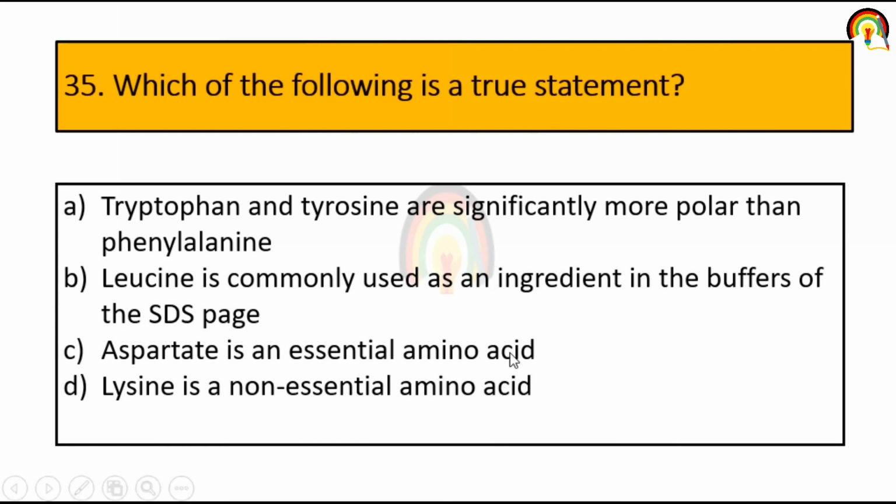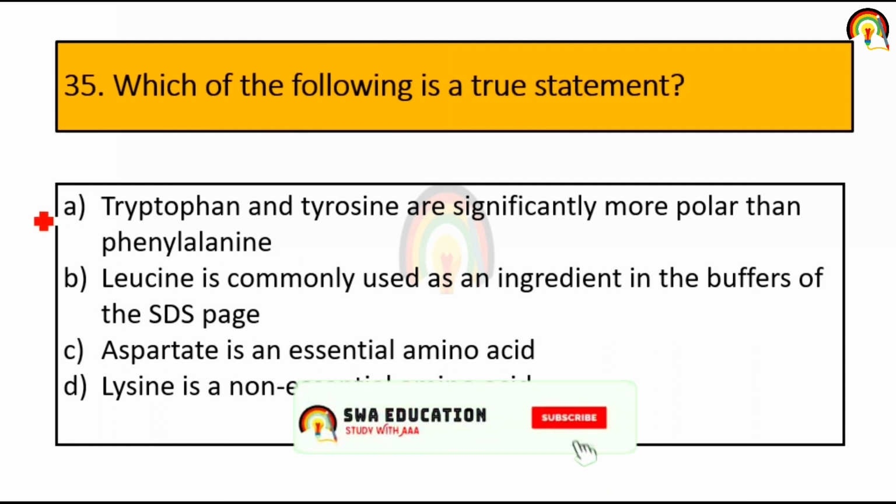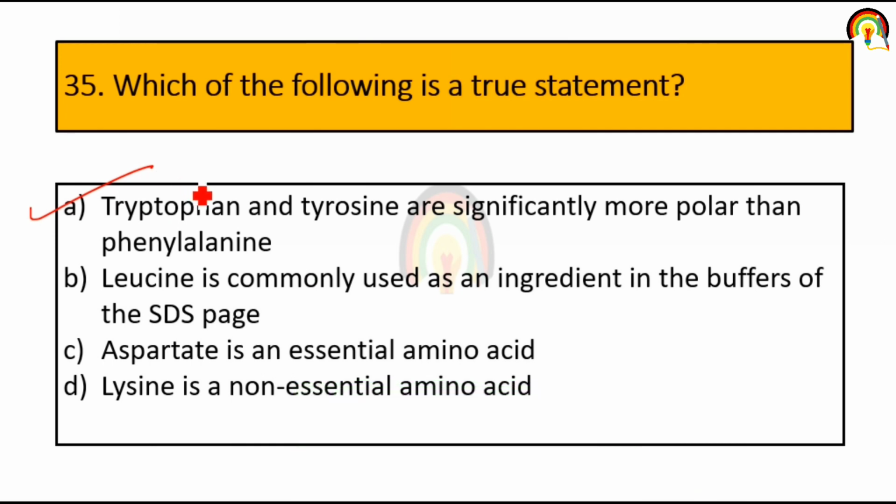Which of the following is a true statement? Tryptophan and tyrosine are significantly more polar than phenylalanine. Leucine is commonly used as an ingredient in the buffer of SDS-PAGE. Aspartate is an essential amino acid. Lysine is a non-essential amino acid. So tryptophan and tyrosine are significantly more polar, or we can say more hydrophilic, in comparison to phenylalanine. This is the correct statement.